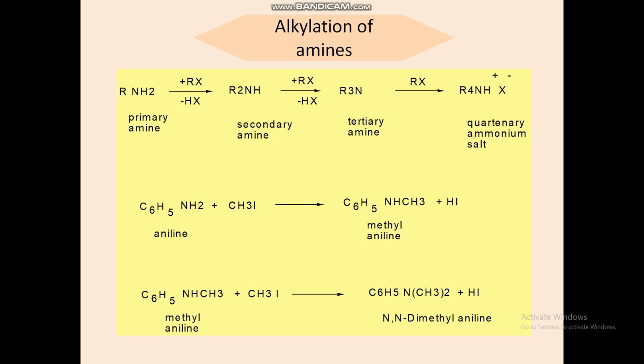Next, the example, aniline. It reacts with methyl iodide, which is the alkyl halide. So, it produces methyl aniline. It is the secondary amine, methyl aniline. Next, methyl aniline undergoes alkylation again. What it produces is N,N-dimethyl aniline, which is the tertiary amine.